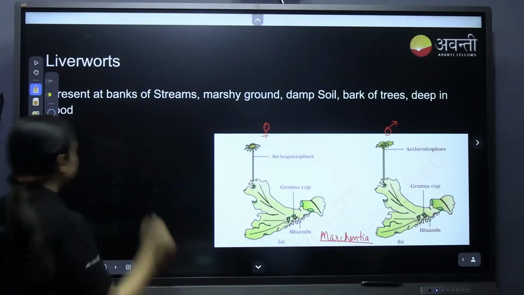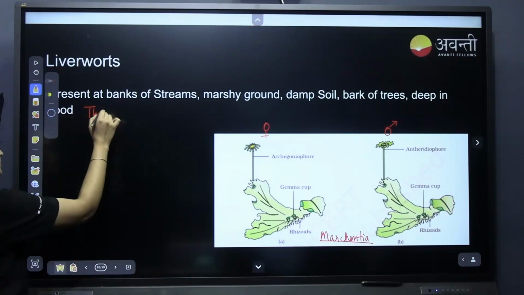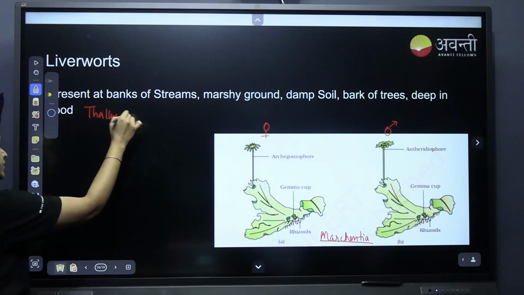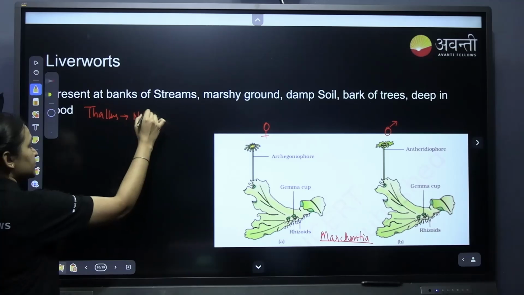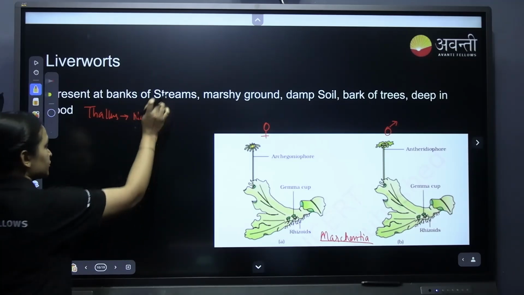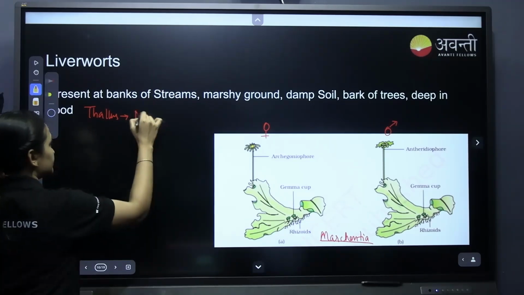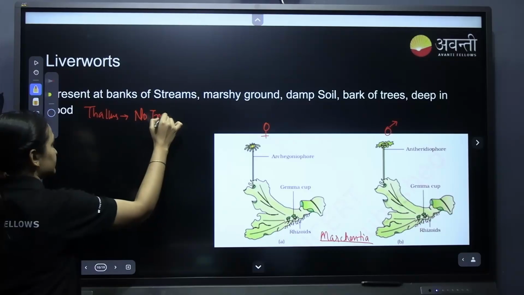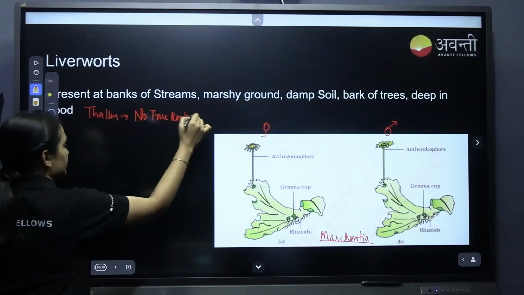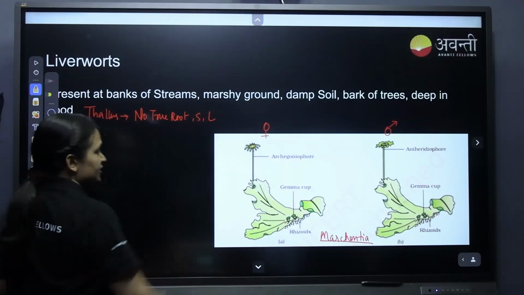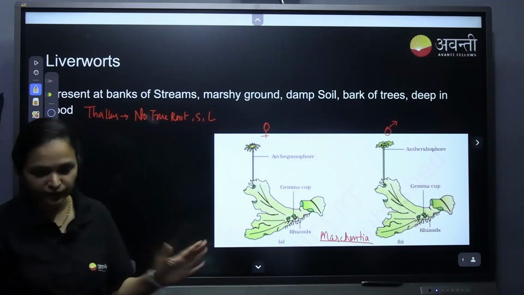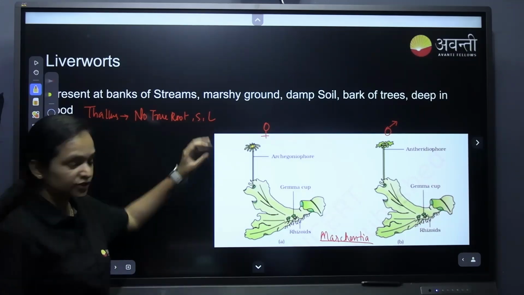What do you mean by thallus? Thallus means no true root, stem and leaves are present. True root, stem and leaf are not present, and that is called thallus.